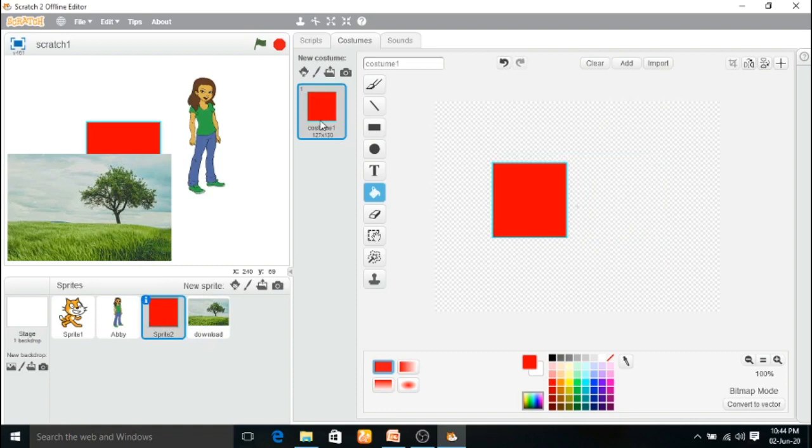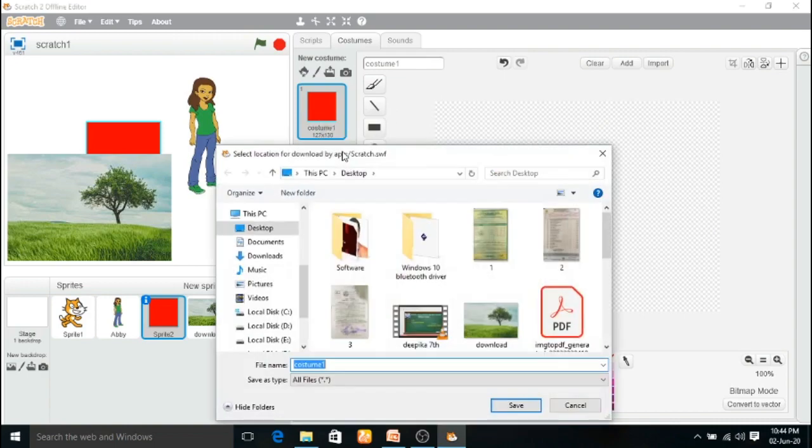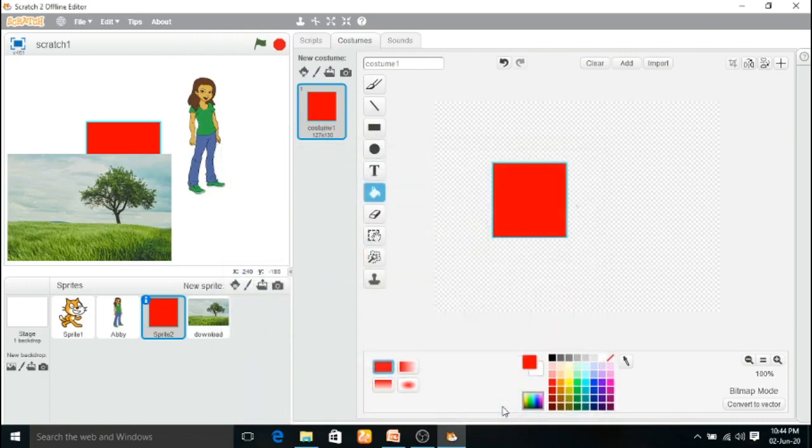The same thing for your sprite also. Have to add a backdrop. Click the duplicate, this will be added. To close, click the close button. If you want to save to local, click save to local. Give some name. Click the save option. The file will be saved.